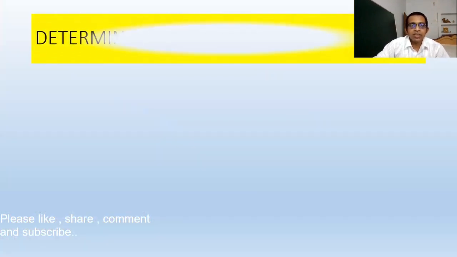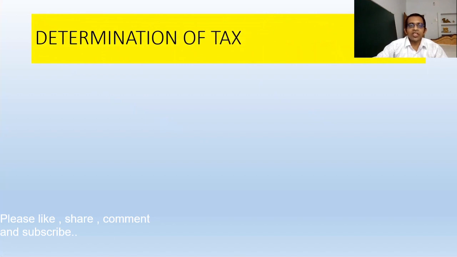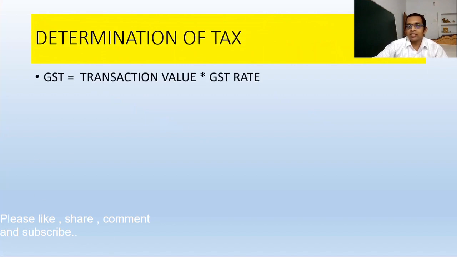Okay. So now, determination of tax, GST. Broadly, there are two ways of calculation of GST. First, we have to arrive at a transaction value on which we apply a GST rate. Simply, transaction value multiplied by GST rate will be the amount of GST.